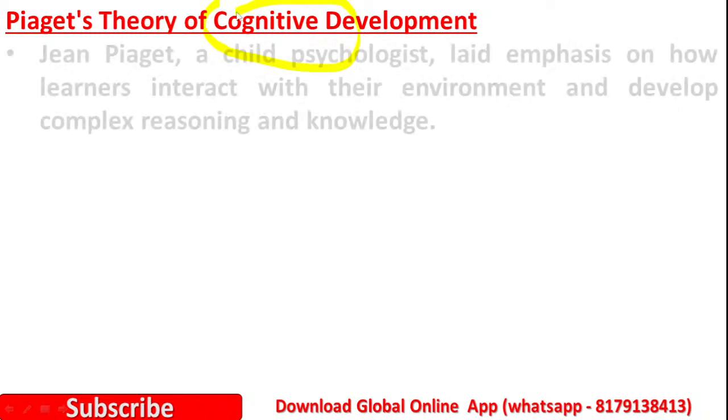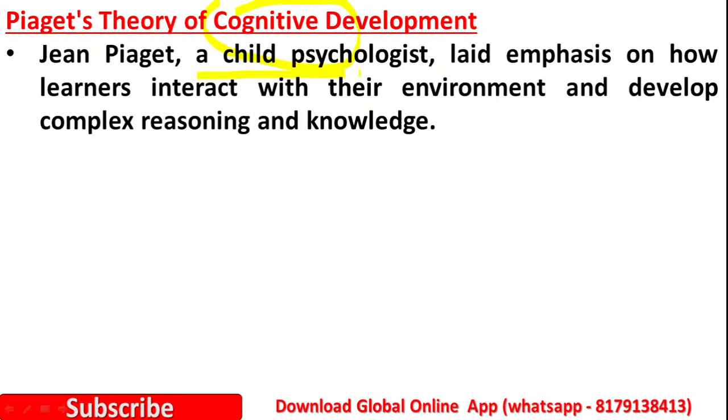So let us start with Piaget's theory of cognitive development. Jean Piaget was a child psychologist and he gave more importance to how learners interact with their environment and develop complex reasoning and knowledge. He gave importance to the process of developing knowledge and reasoning ability. Children interact with so many things in the environment. How they interact with the environment, how they develop their knowledge and their reasoning, these are all discussed by Piaget in the theory of cognitive development.